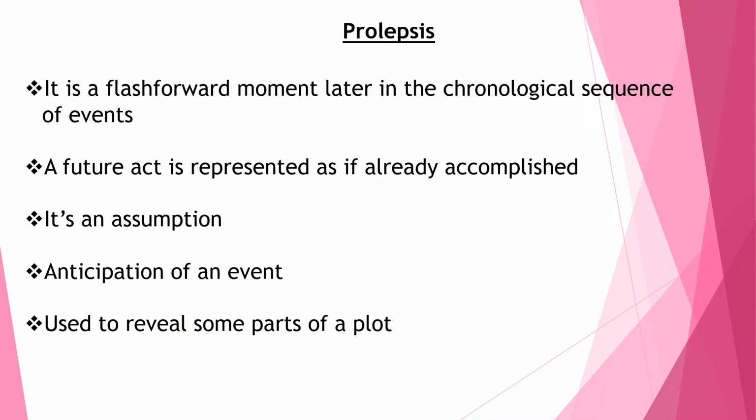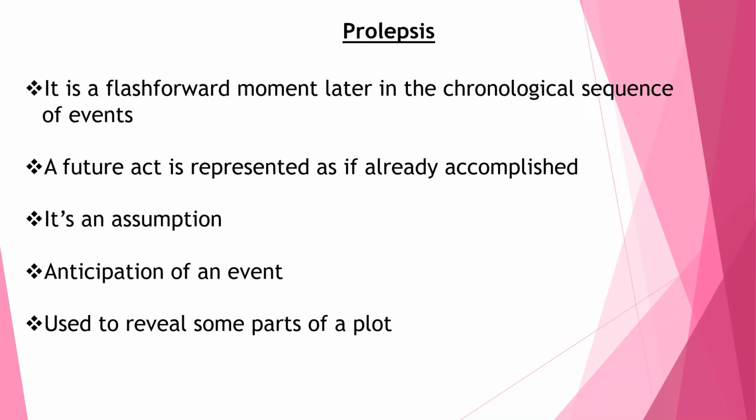Okay, please pay attention to the term future act. A future act is represented as if it has already happened. So we can say that some parts of the plot of a story are revealed to the reader beforehand. So prolepsis can also be defined as anticipation of an event.